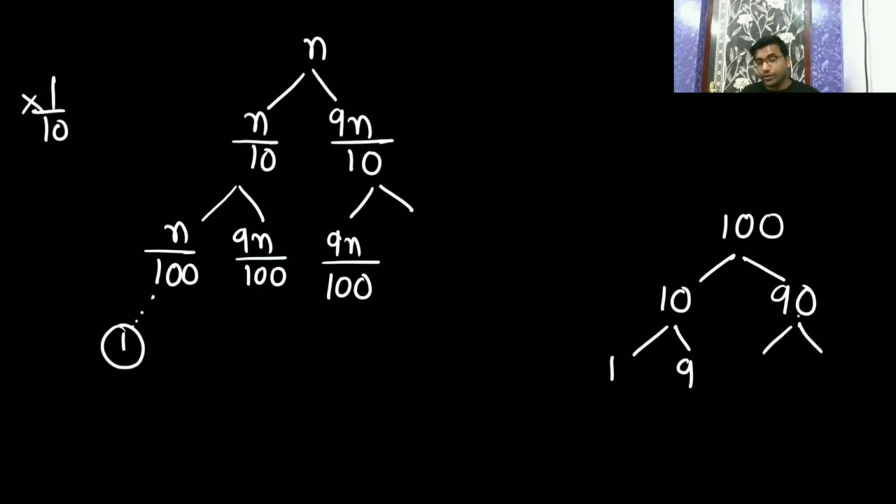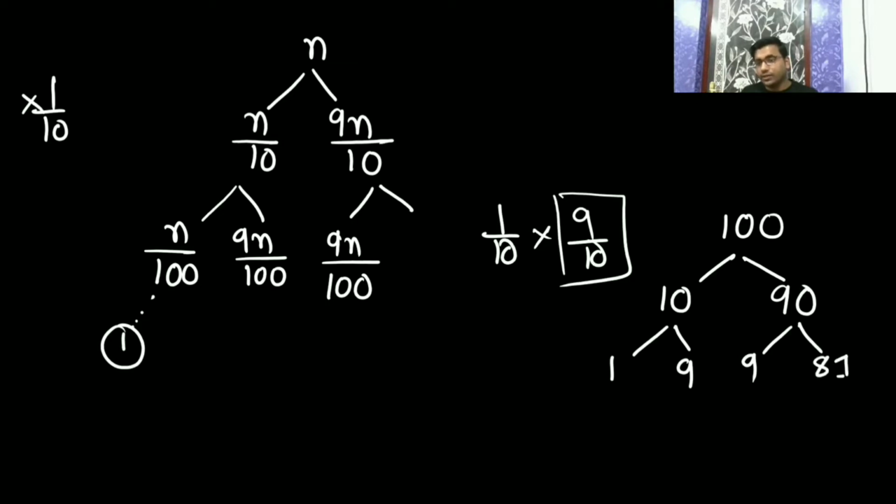Okay, in the left subtree, here it will be 1 by 10, and here 9 by 10. So in the right, it will be 81, like this. Are you getting that? So again this will get divided, but in the left subtree you will reach 1 first.